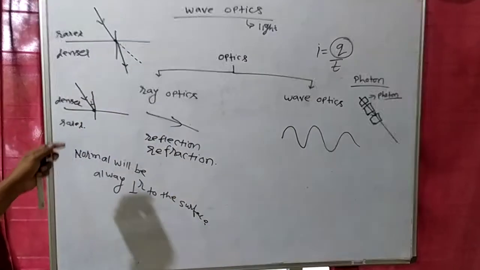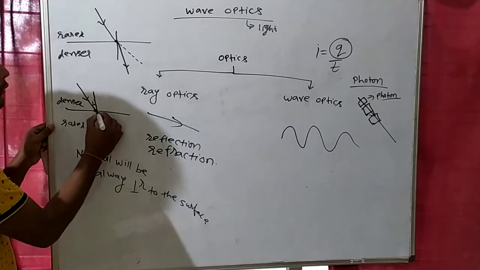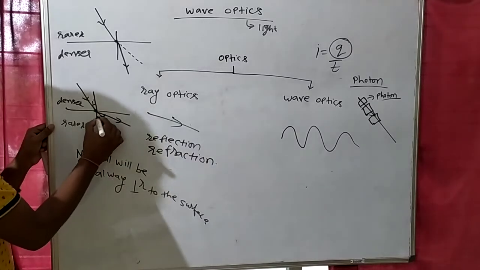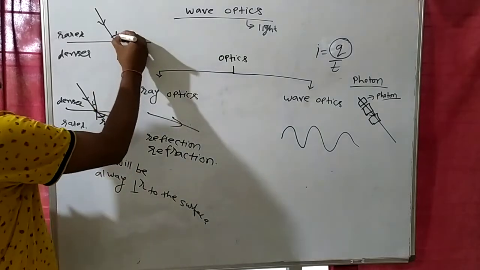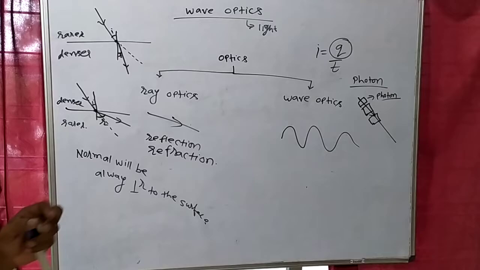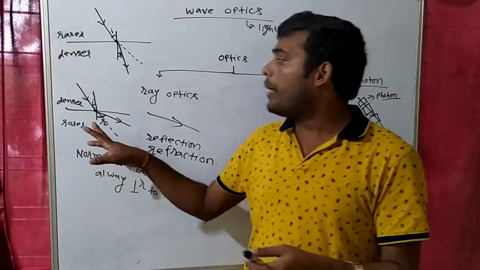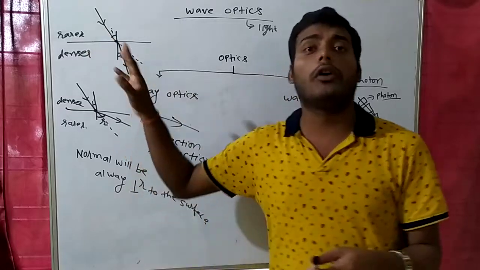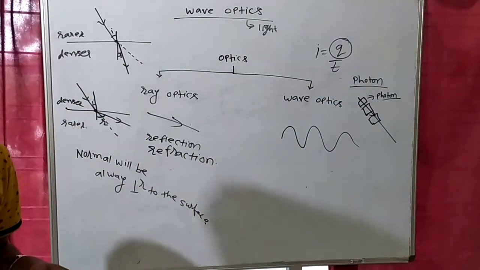So when any ray of light goes from denser to rarer, what will happen? It will not go in a straight line. It will go away from the normal. So this one will become the angle of incidence and this one will become the angle of reflection, right? So how will we define the reflection phenomena? We all know that reflection is bending of light when any ray of light is going from one medium to another. These phenomena we were explaining with the help of ray optics.